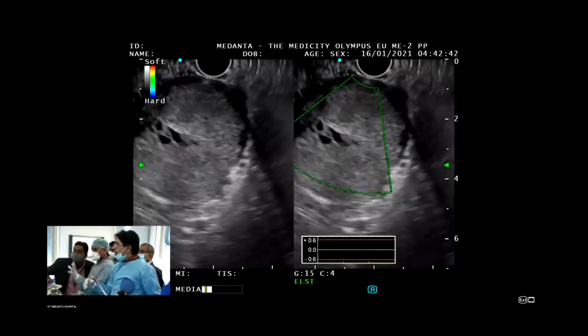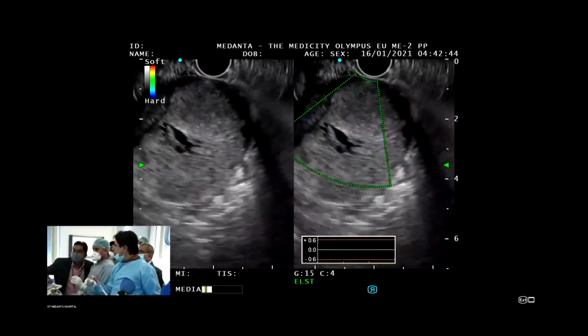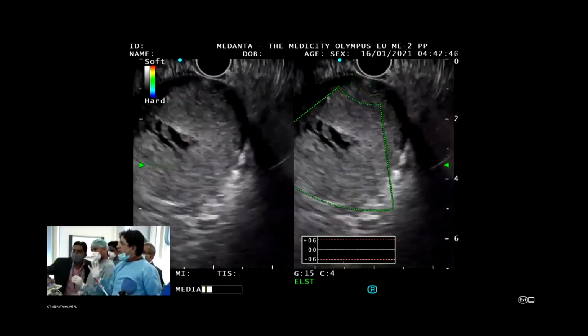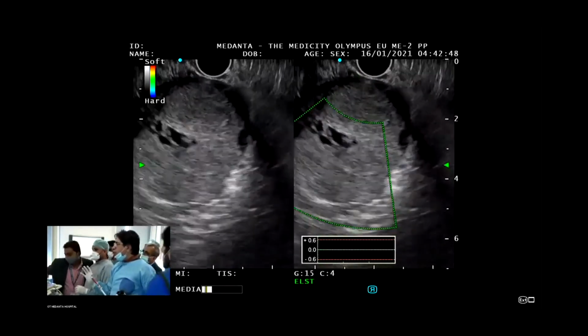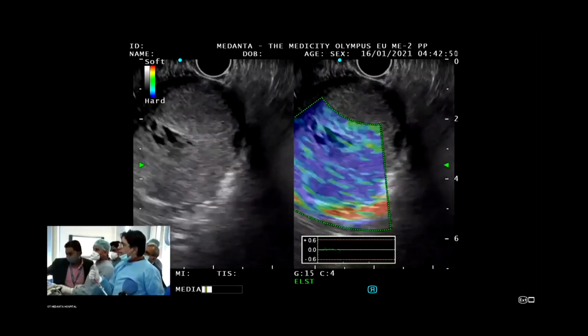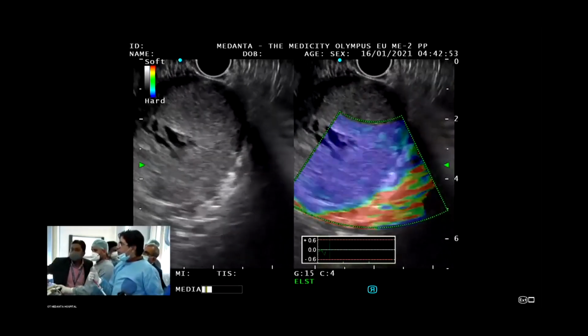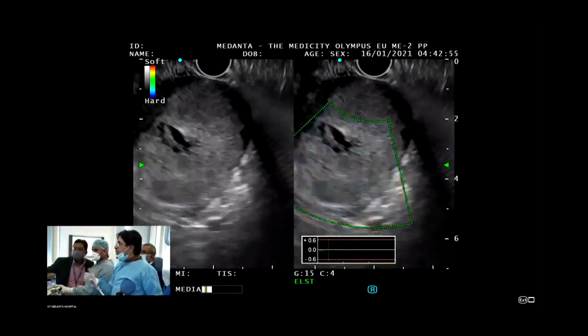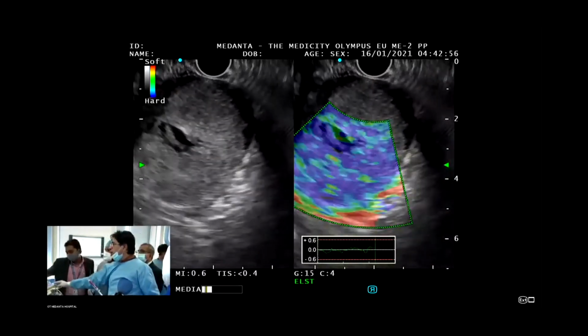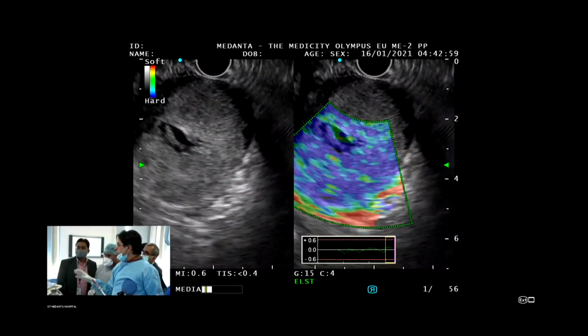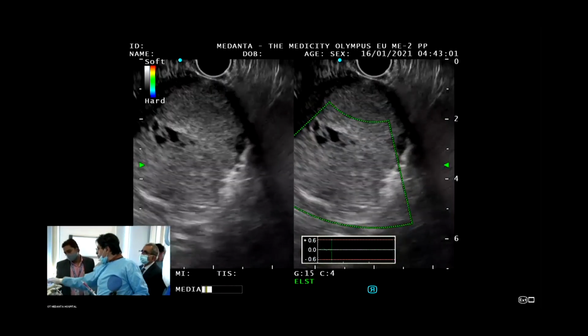We have an Olympus guy. I don't know why the machine is not making it. But that is the right way which I want to tell you. I don't know why they were not able to do it. So number one, you can do the elastography. Can you see the pattern here is coming completely blue? Yeah. Can you notice this? Yes, sir. So this is the elastographic image.